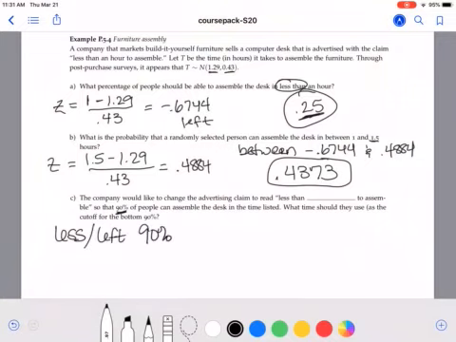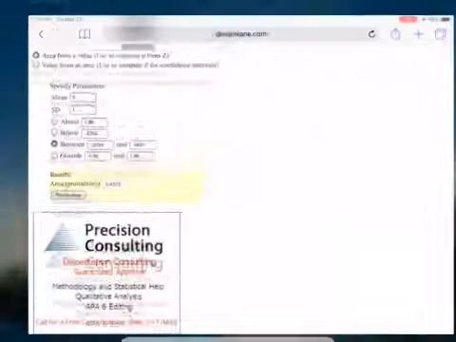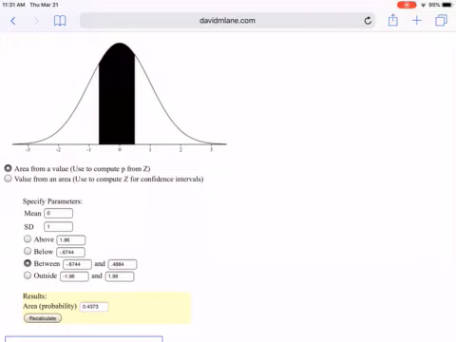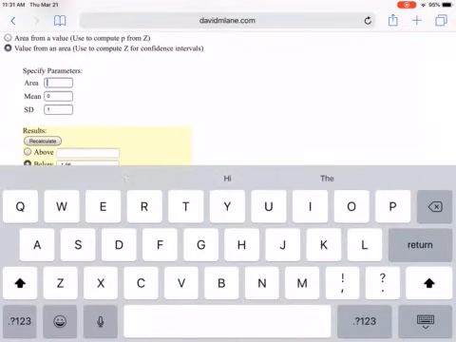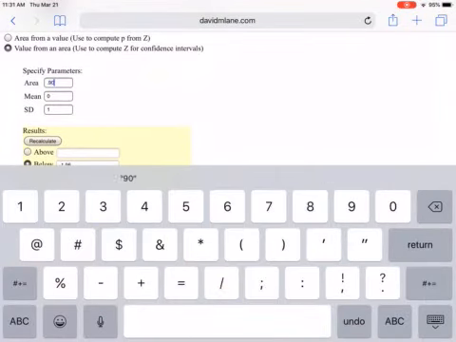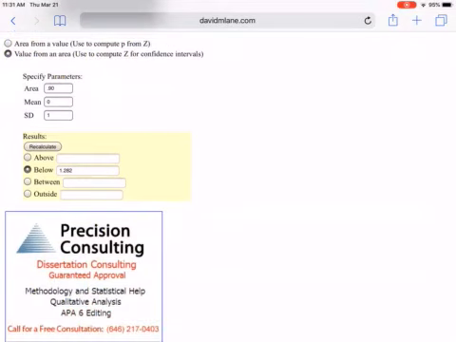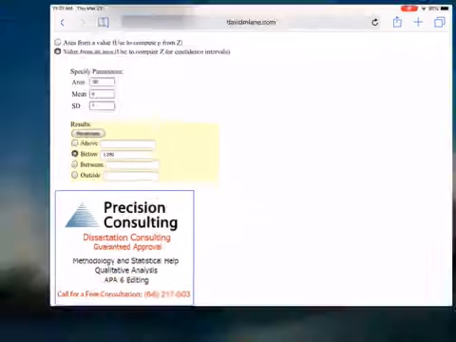So the first thing we want to do is find the z-score that has 90% to the left or less than it or below it. We're now switching to the opposite. We know the percentage or the probability, but we want the value. So we switch here at the top to value from an area. We're looking below, and our area is 90% or 0.90. So what we get is a z-score of 1.282.